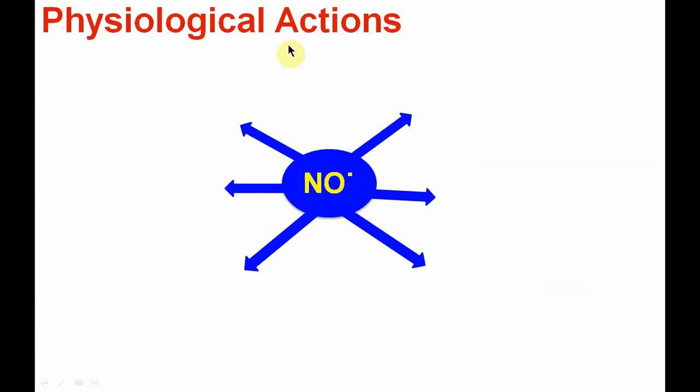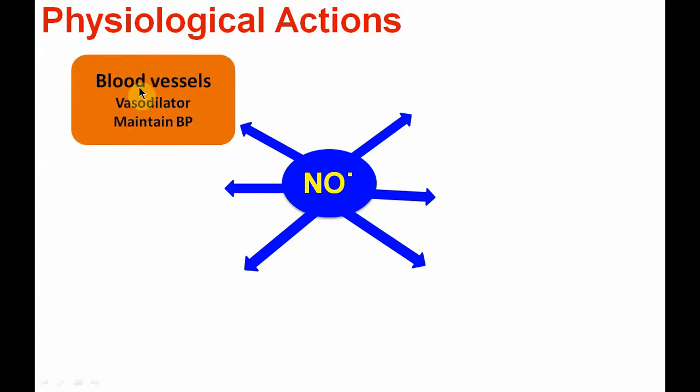Now, based on the mechanism of action, there are various important physiological actions. First, on the blood vessels, the action is vasodilation, and like this it maintains the blood pressure. So its deficiency definitely leads to hypertension.